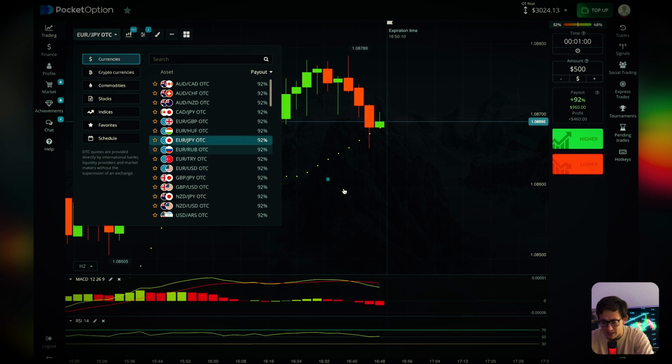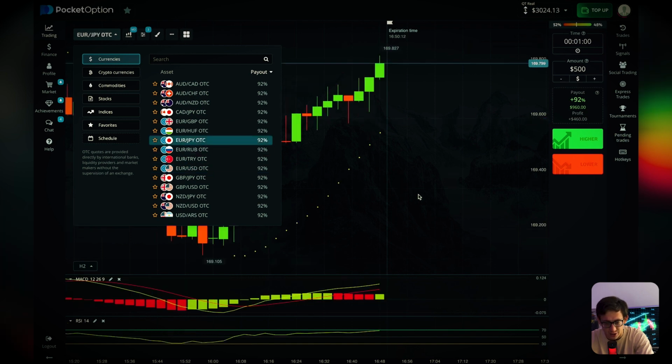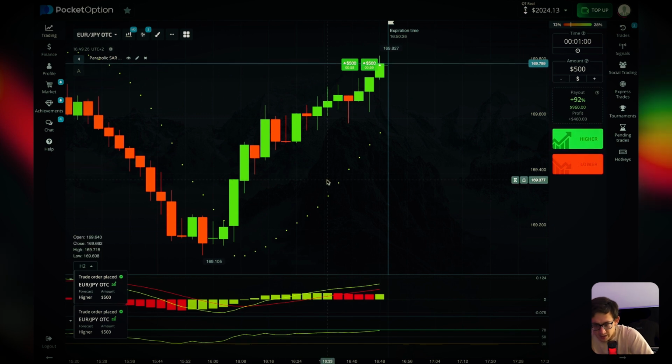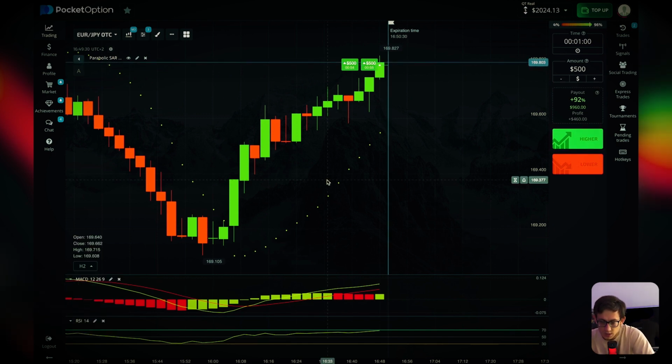I'm changing time expiration to 1 minute and changing time frame to 1 minute, and just moving on. I wanna make the last trade for today, guys. And so we just move on, and so 1 minute, guys. I'm just moving up to 1 and 2 deals, and so 2 deals, guys, and very good.